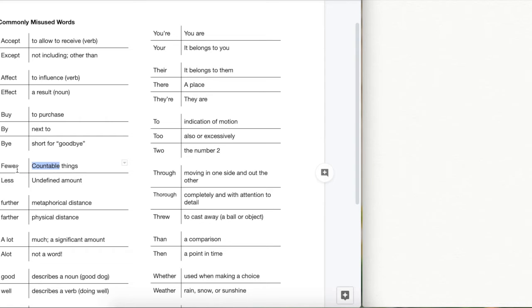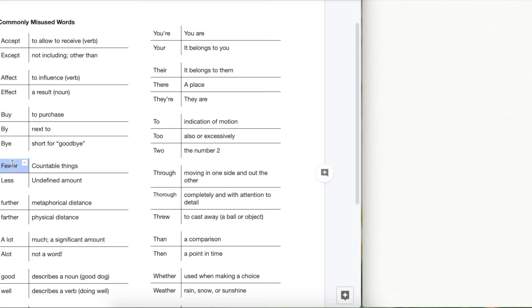Less you use for something that is uncountable. So for example, one teacher has less patience than another. You can't really count patience. You can't say, oh, he has 4 units of patience. Like, no, it doesn't work like that.